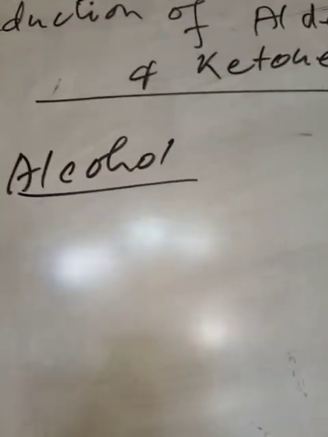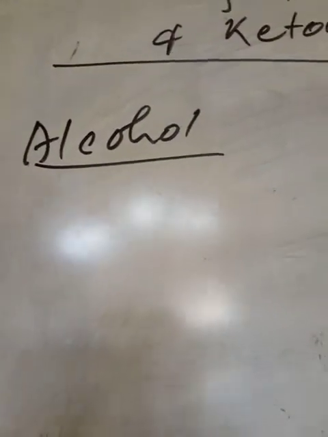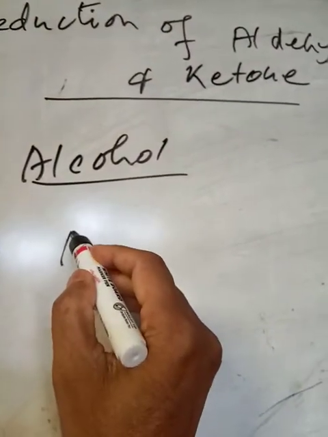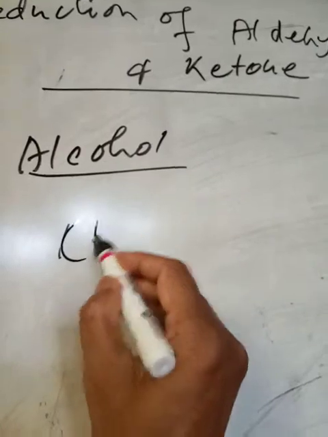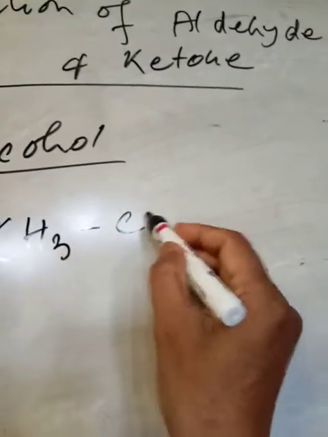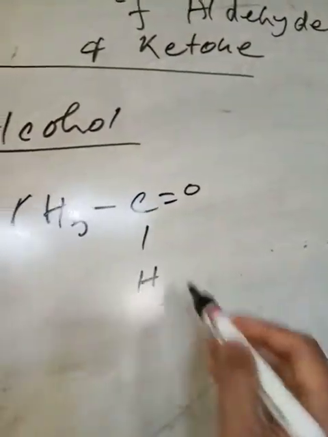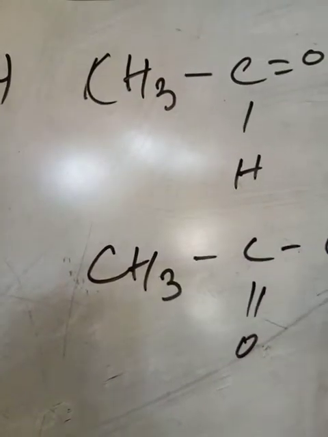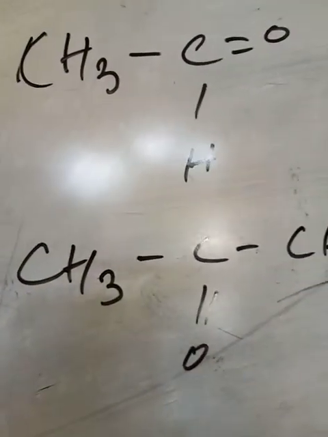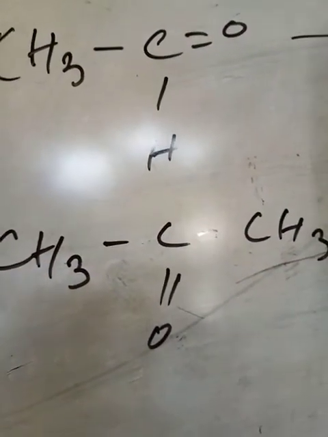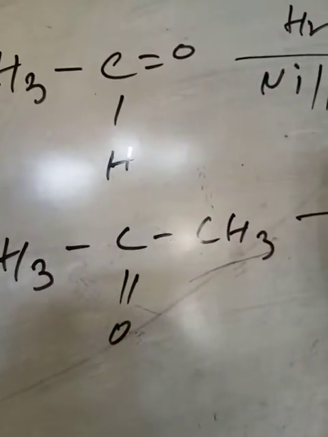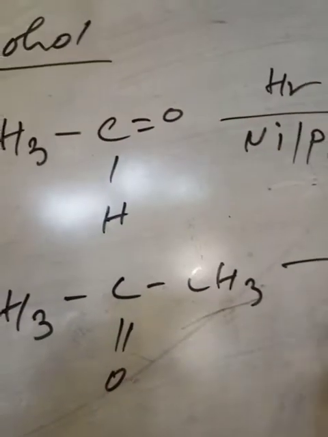Aldehydes and ketones on reaction with hydrogen in presence of nickel give alcohols. We are taking an aldehyde and ketone. If reduced by hydrogen in presence of nickel or palladium or platinum,